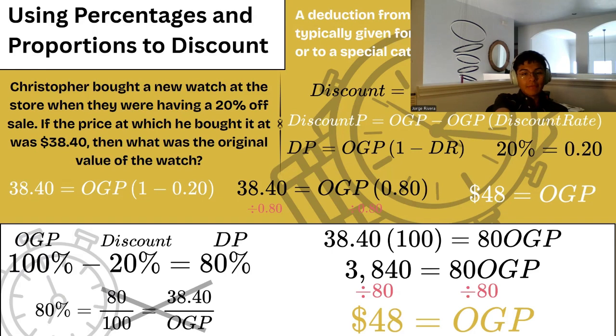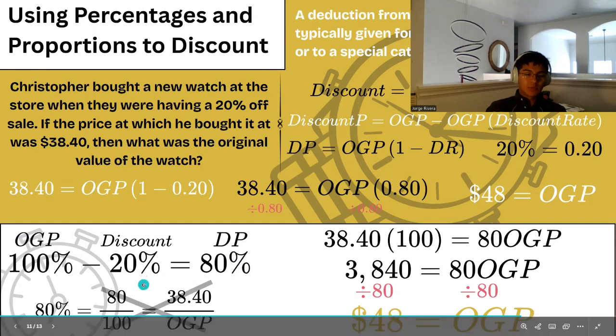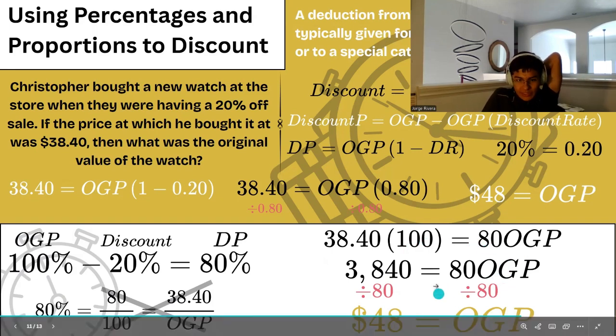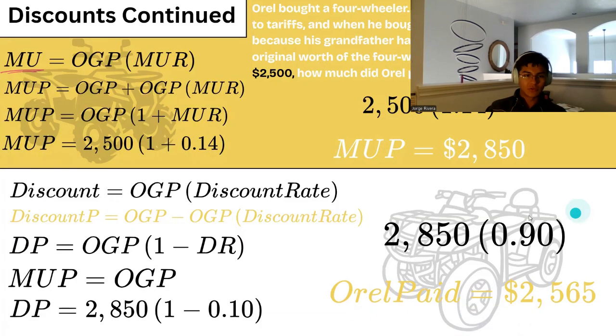You can multiply the 80 by the OGP, and multiply the 100 by the 38.40, because this is the strategy that we learned. So 38.40 times 100 is equal to 80 times the original price. If we divide both sides by 80, the original price is going to be 48. It's the same thing, just a different strategy, a different way of looking at it.